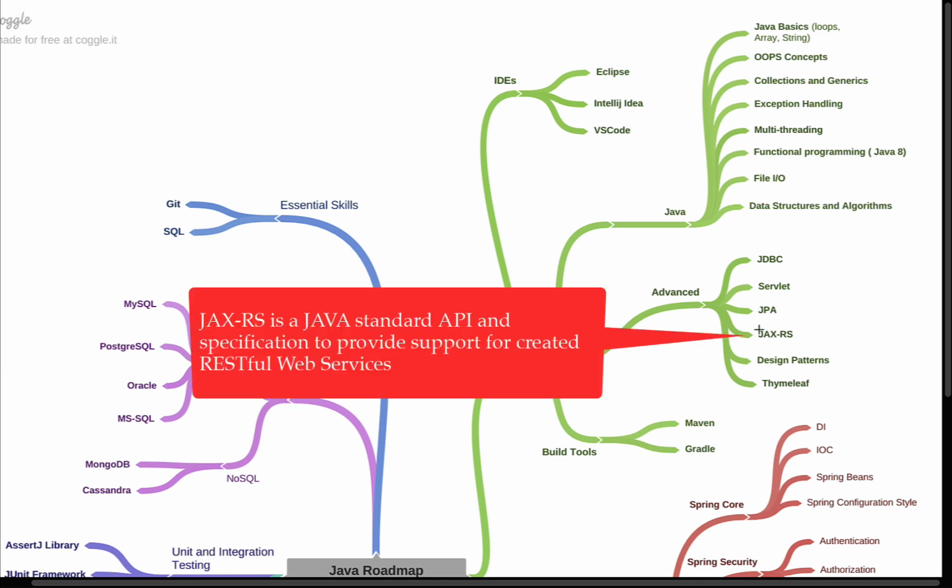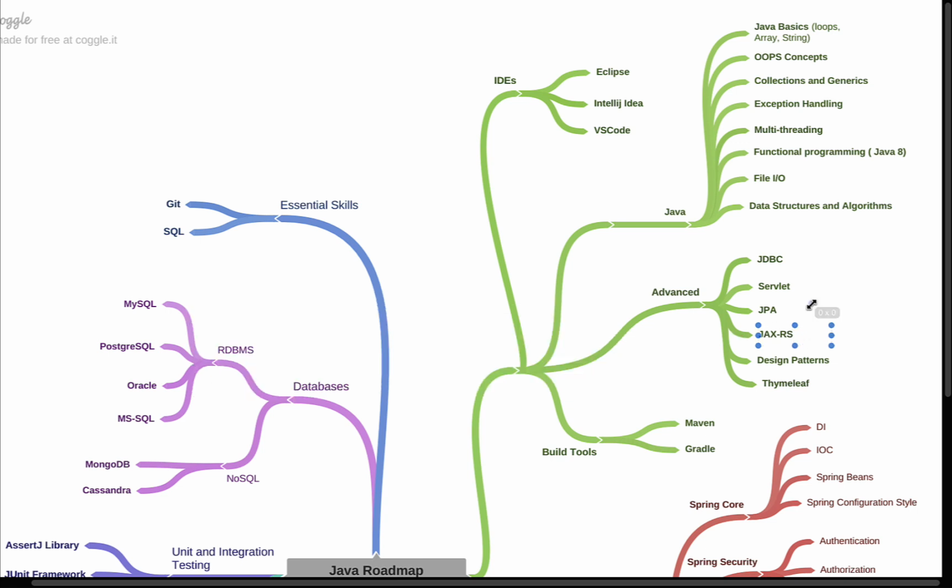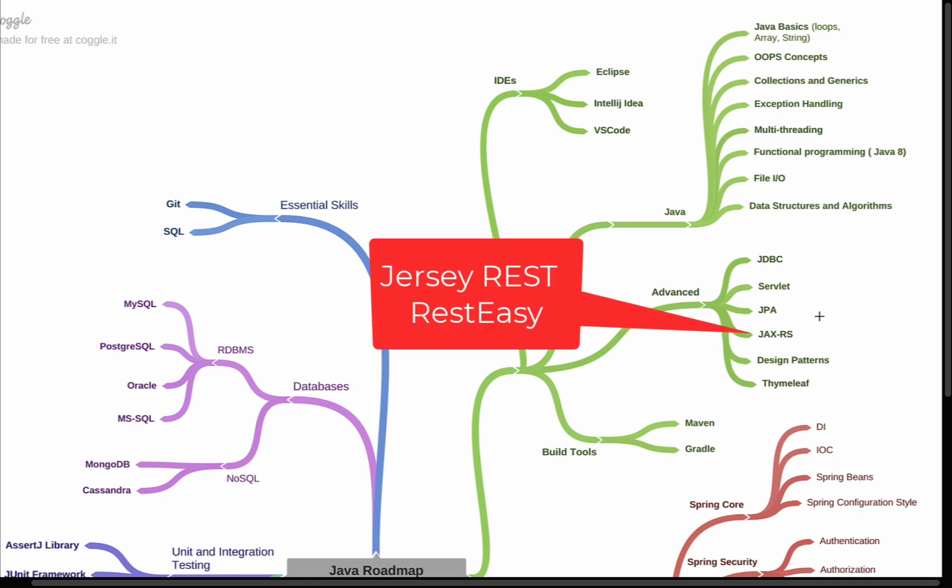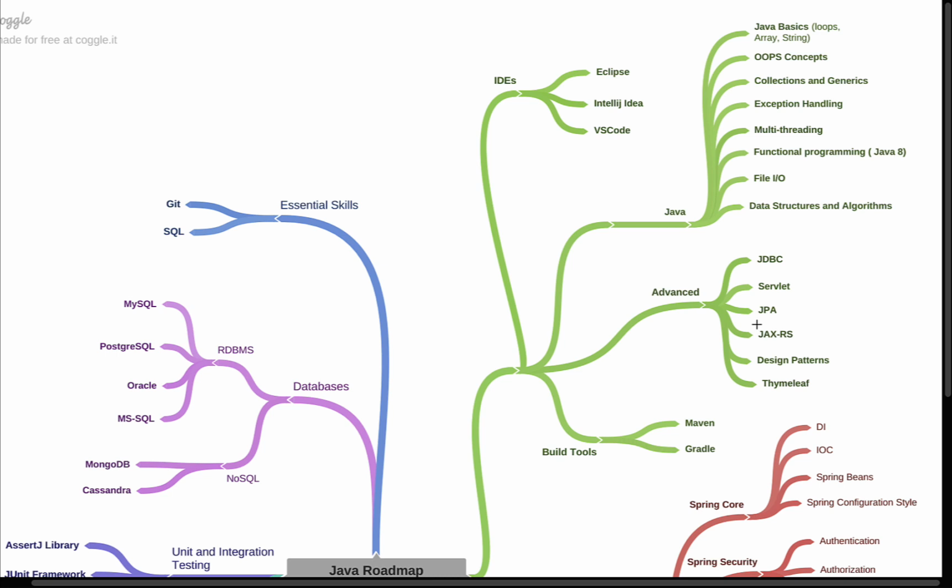Next is JAX-RS. JAX-RS is again the standard API available in Java that we can use to develop RESTful web services. JAX-RS is just the standard API or specification, and there are a lot of implementations available in Java, for example, the Jersey REST framework and RESTEasy. These are the two popular implementations of JAX-RS.